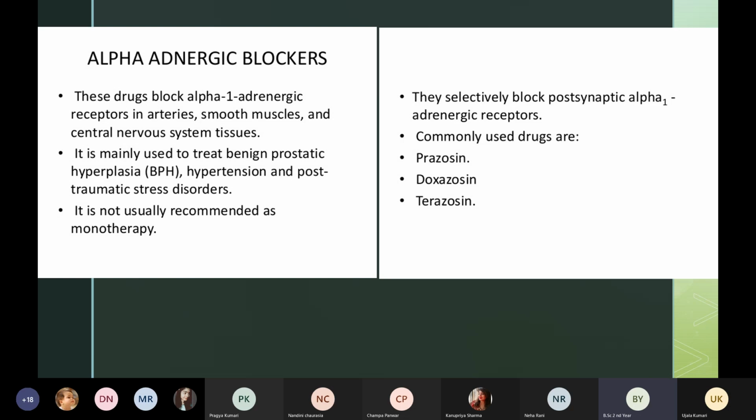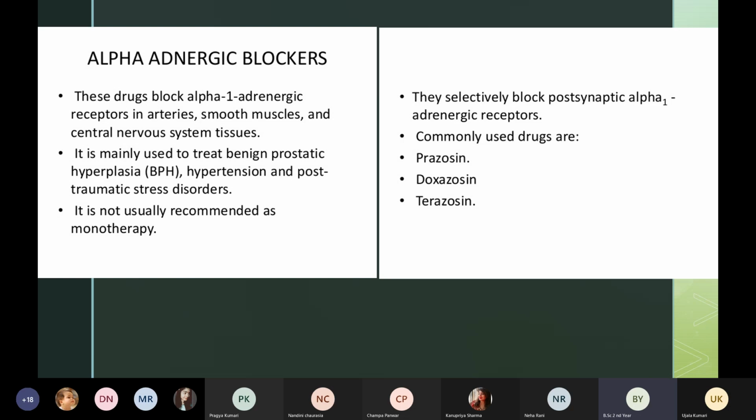I have taught you in the previous unit regarding the adrenergic agents, right? I've taught you about the alpha and beta adrenergic blockers, because they have a very important function in our central nervous system.